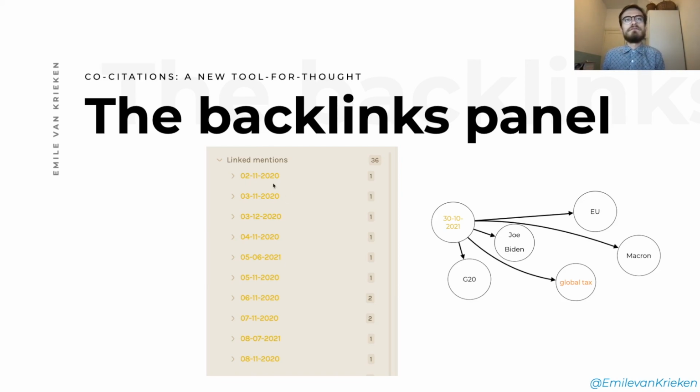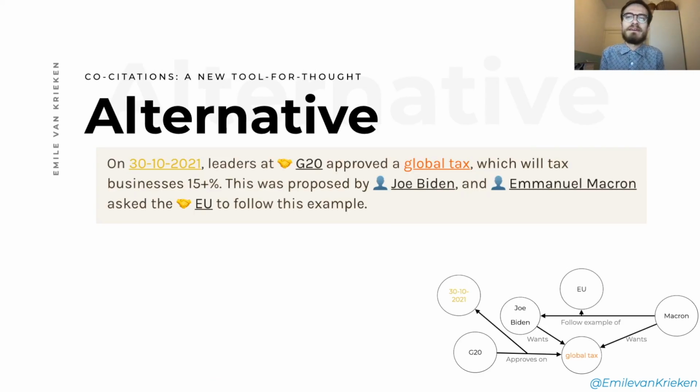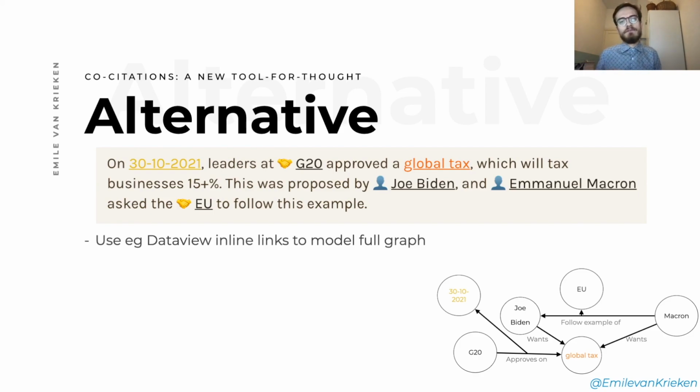If you use a method where you add everything to an article, this will be a little bit less of a problem, but also that's a lot more overhead to add all these article nodes. One alternative that you can think of, which I will argue is not a good idea, is to use, for example, Dataview inline links to model this graph over here. Then you can use Juggl or Breadcrumbs or something else that's really fancy to interpret this graph, right? You can technically do this. It's a lot of work, it's a lot of overhead, and I don't think you should do it.